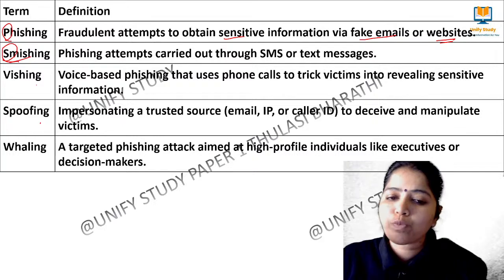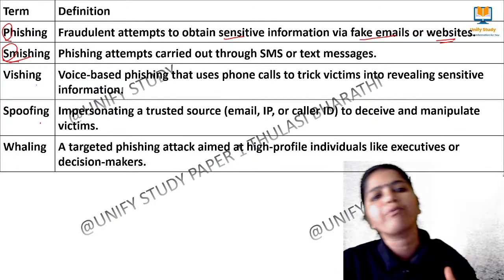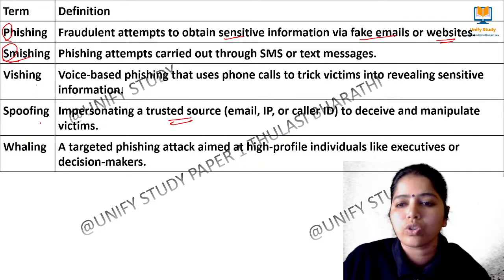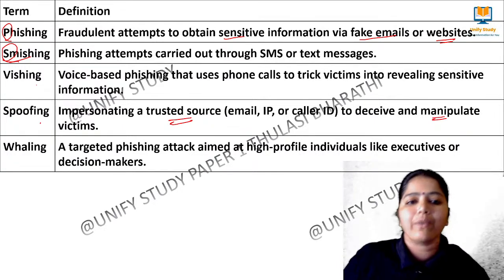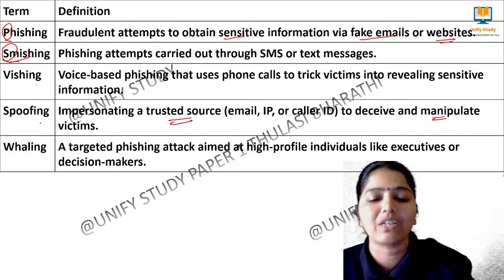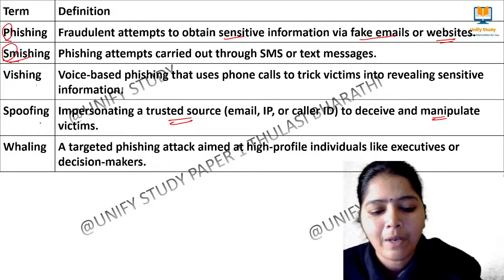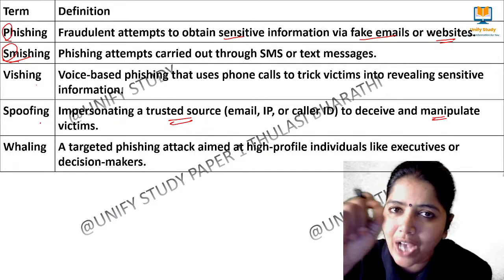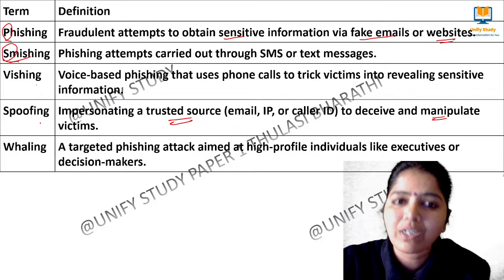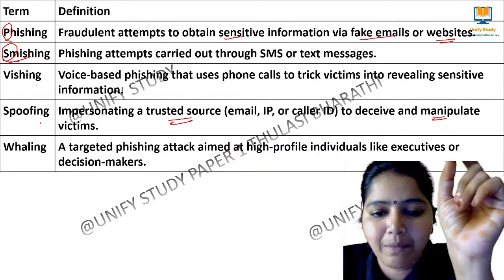Then next we move to spoofing. Spoofing means a message that looks like it is coming from a trusted source, and they manipulate the victims. So impersonating a trusted source to deceive and manipulate the victims, that we call spoofing. So phishing, smishing, vishing, we can easily remember. Phishing means fraudulent emails, through emails. And then next we have smishing. SM means SMS. So SMS means what?